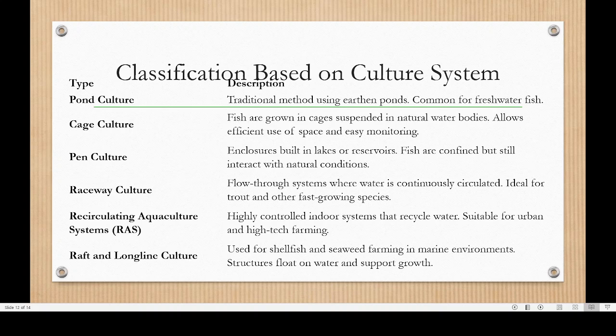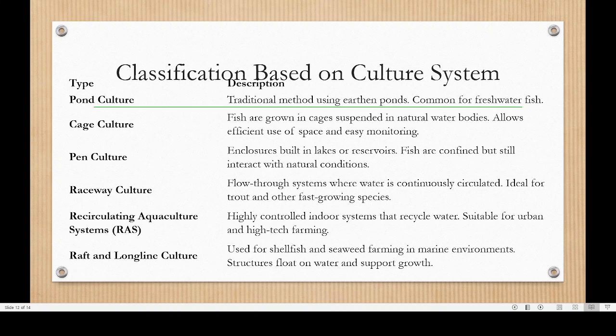See here also you can see that these are all long line farming. This is the system they are using. The mussels will be hung on these kinds of ropes or long lines. These are all mussels. These small ones are all mussels.